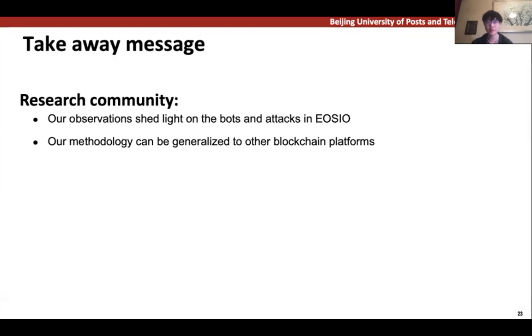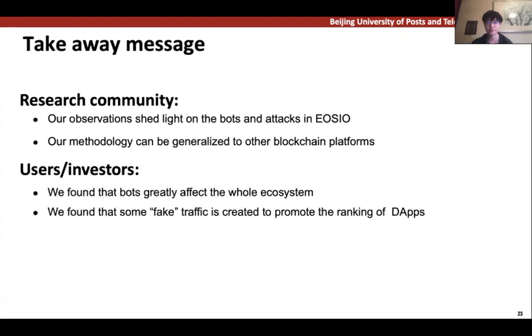We also provide the benchmarks and datasets to boost future research in our community. For users and investors, we found that blockchain bots greatly affect the measurement and understanding of the ecosystem. We have revealed that some aggressive DApps use bots to create fake traffic in order to promote their ranking. Our observation could be helpful to users and potential investors.